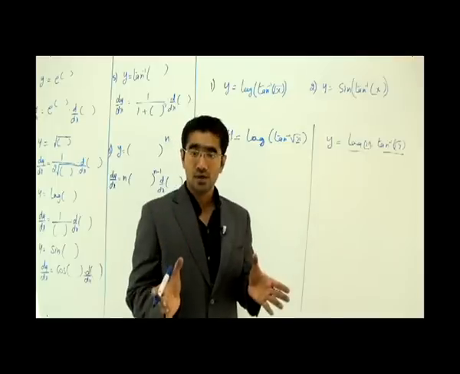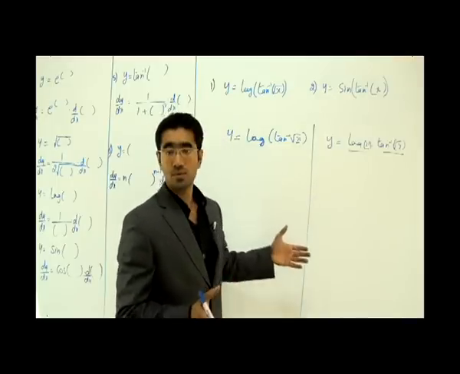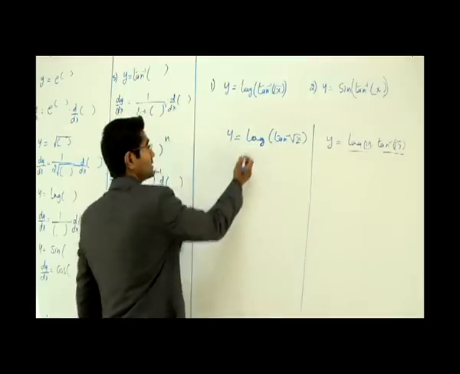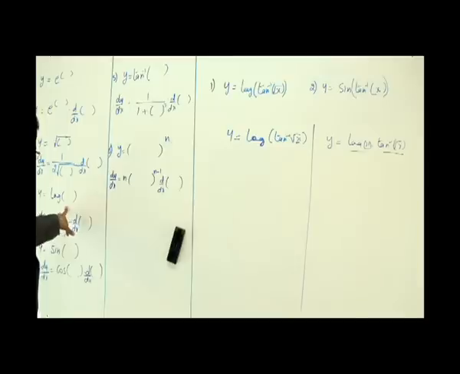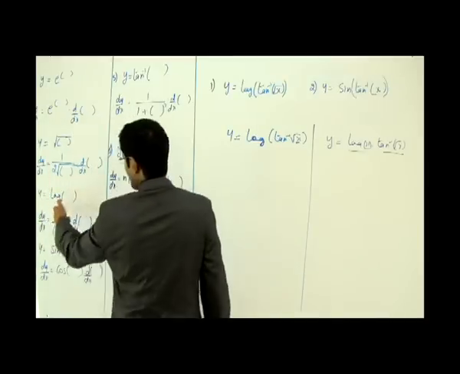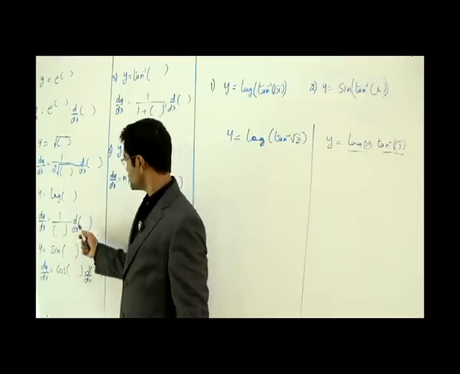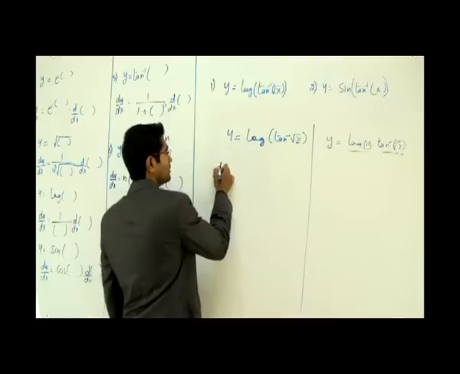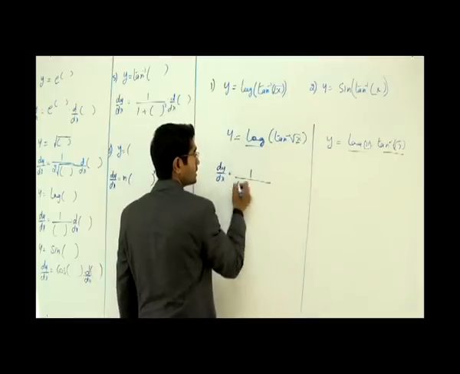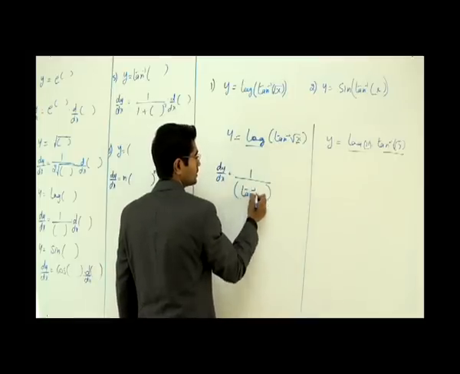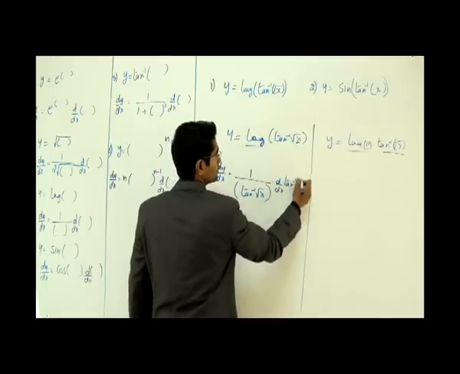Alright, that's the way you identify whether you have to use product rule or you have to only use chain rule. Let's do both the problems and check what is the difference. In this case, I have to open log. How does log open? We saw the general format. Log opens like this. If it is y is equal to log of x, it just goes like what? 1 by whatever function you have inside log into differentiation of this. So in this case, dy by dx would be what? What is inside log? This whole thing. So just 1 by whatever is inside, just write off, into differentiate what was inside. That is tan inverse of root x.